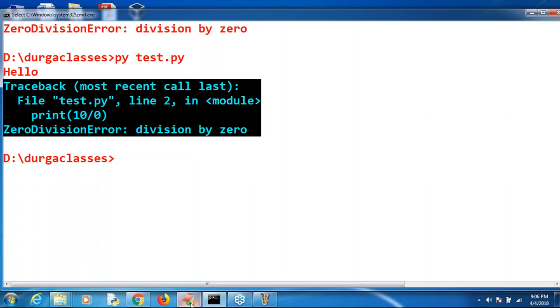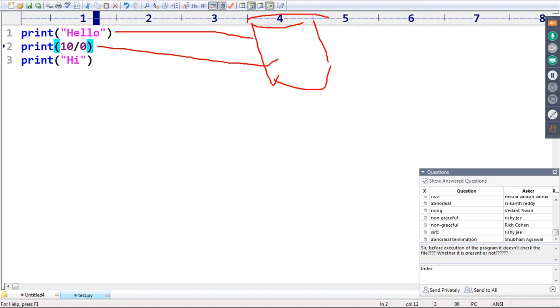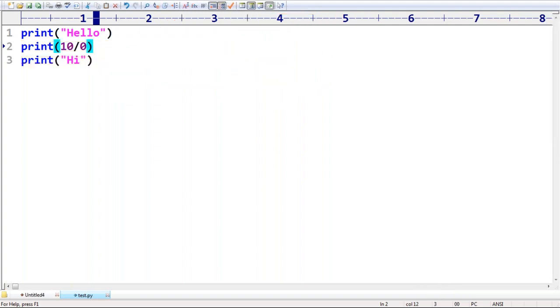Assume that this is the open database connection. This one is reading the data. This one is closing the database connection. So you open successfully, but while reading the data you face some problem. If you are not going to handle it, then closing the connection is not going to happen. Then one database connection is going to be wasted. That's why it is not at all recommended. Everyone can understand, right?